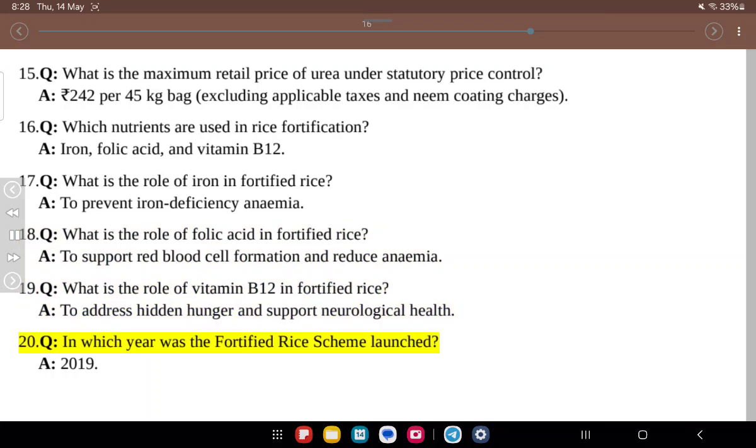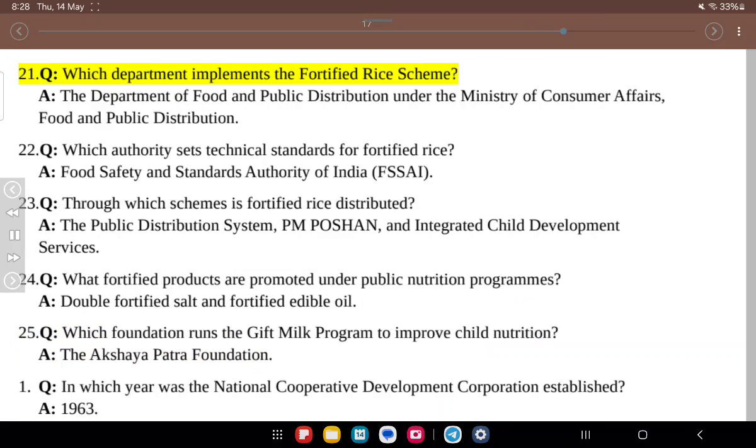20. Q. In which year was the fortified rice scheme launched? A. 2019. 21. Q. Which department implements the fortified rice scheme? A. The Department of Food and Public Distribution under the Ministry of Consumer Affairs, Food and Public Distribution. 22. Q. Which authority sets technical standards for fortified rice? A. Food Safety and Standards Authority of India, FSSAI.